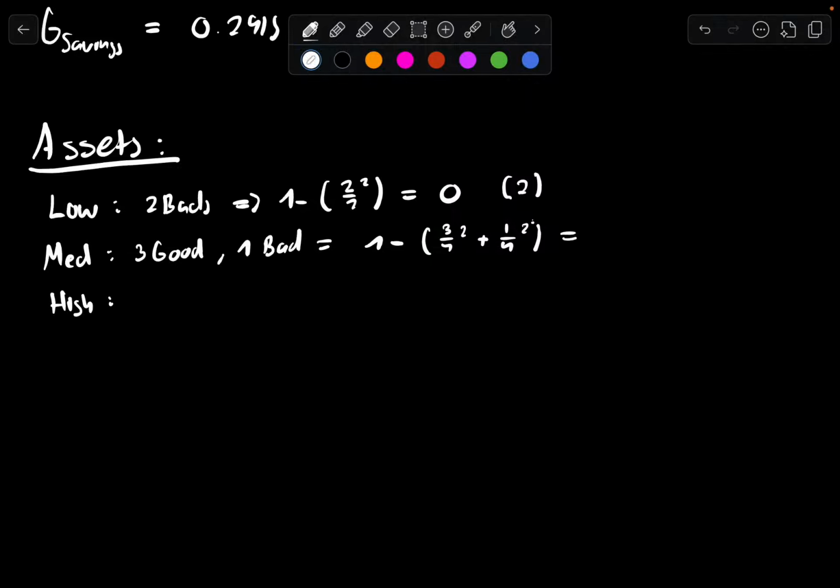I'm not trusting my calculator. Hold on, guys. 3/4 to the power of 2 plus 1/4 to the power of 2. Yeah, is that looking good? Yeah. That's 3/8 or 0.375 for 4 entries, right?